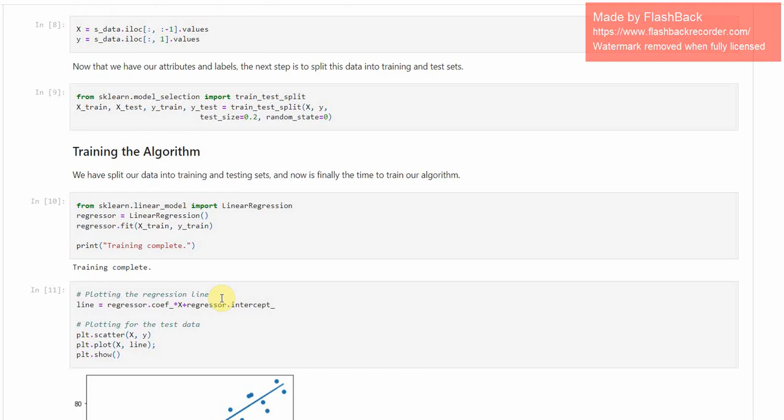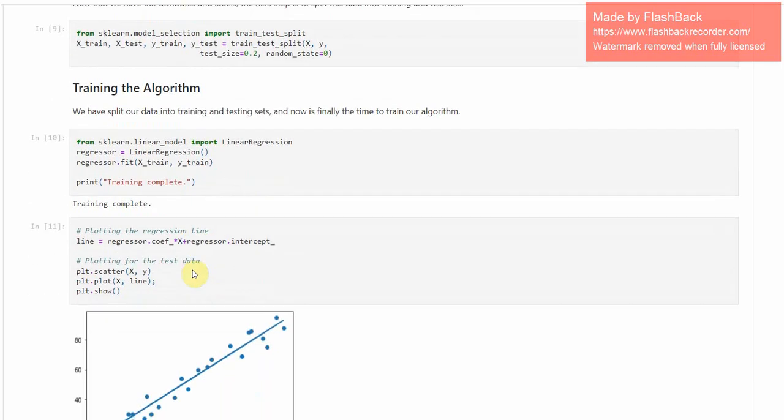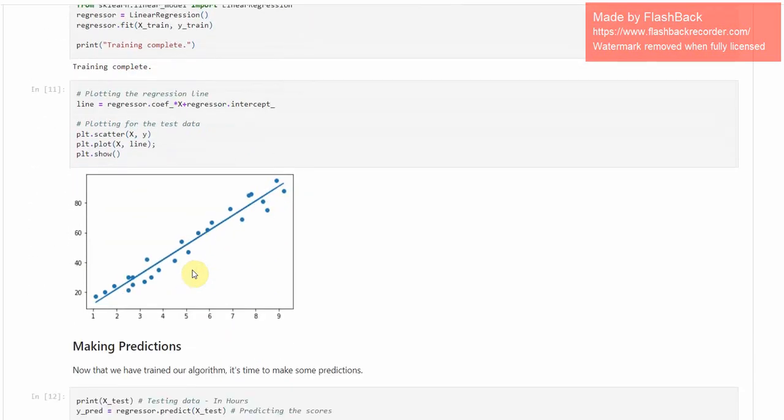Now we are going to train our model. So we're going to import the linear regression from the sklearn library, and then we're going to plot the regression line.